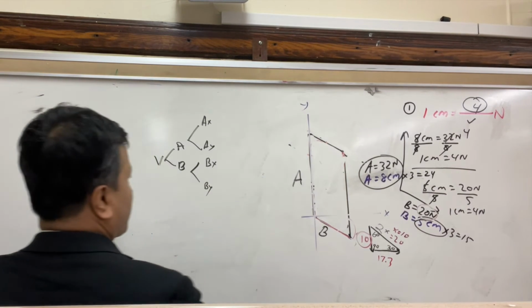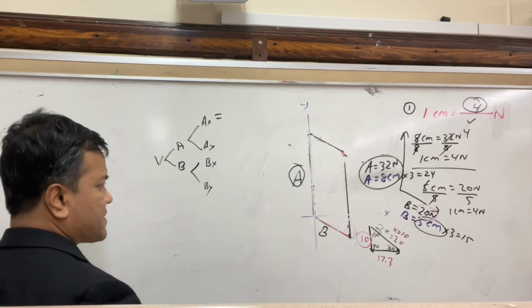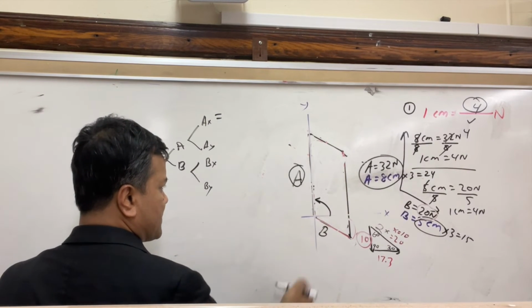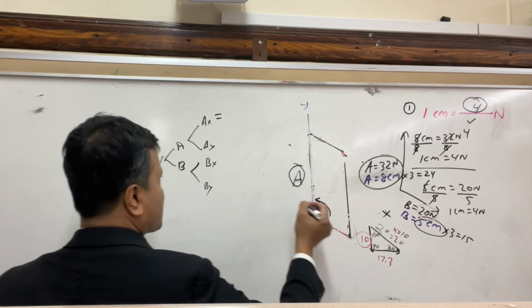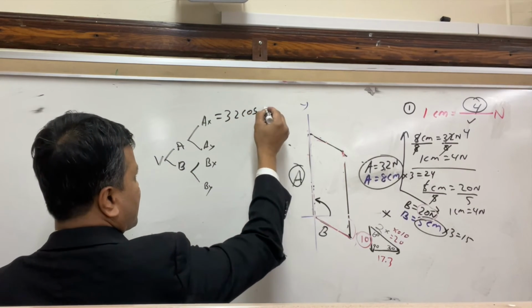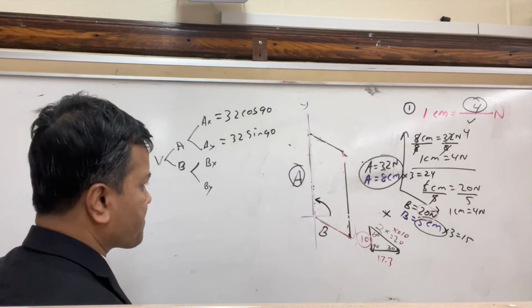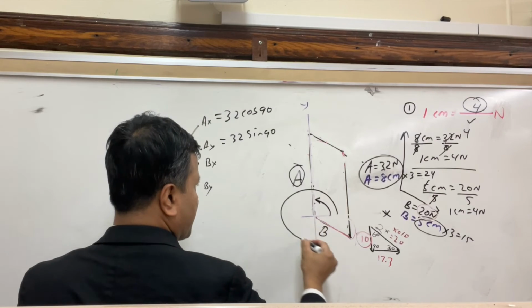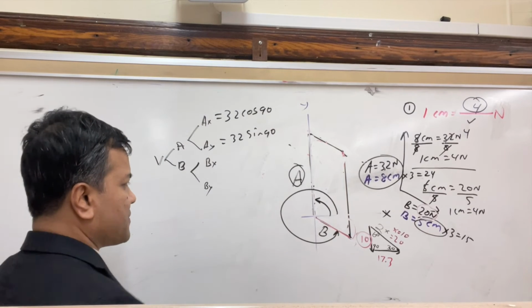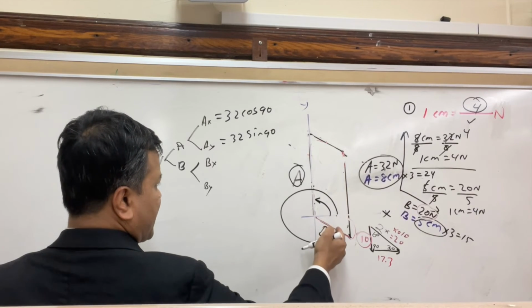So what are you going to be writing? You're going to be writing which one you want to start with. Let's just start with A. I ask you to put your protractor over here and measure the angle counterclockwise. With respect to X, it's 90. So since A is 32, it's 32 cosine 90 and 32 sine 90. And B, you can measure it like that, but it's tricky to measure with a protractor. One thing you can do is measure this one, which is negative 30, because this is clockwise.